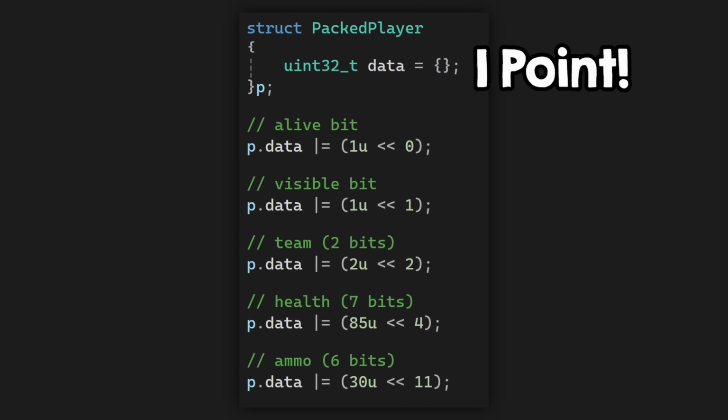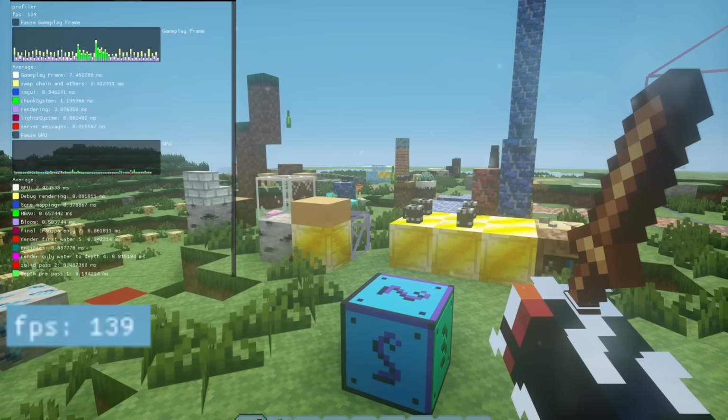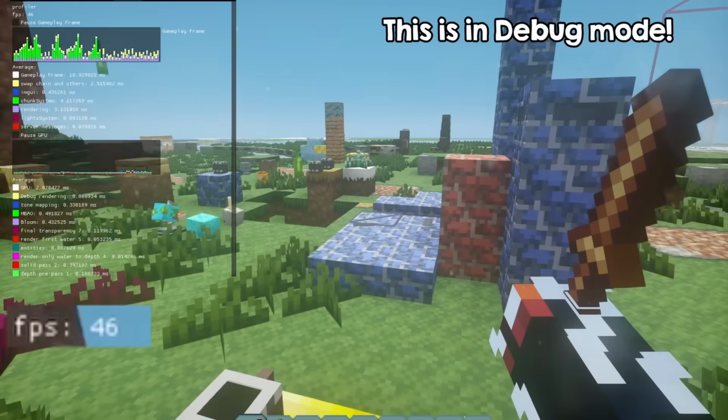So you get the last point. If your code is not full of things like this, it only matters how fast your program will actually run. And trust me, it will run super fast. This is my Minecraft clone, running in debug mode, and it only lags when it has to load chunks. Your code won't get slow, trust me.